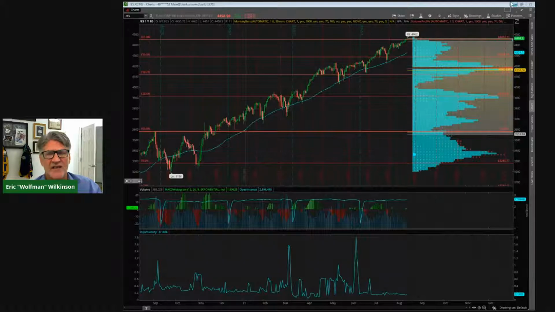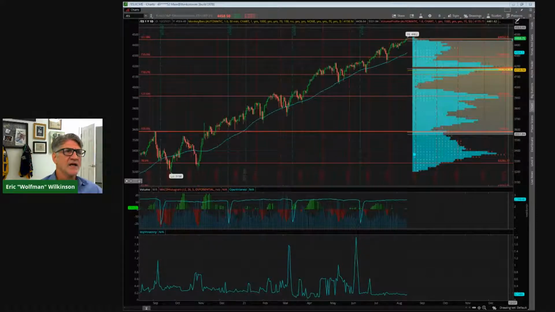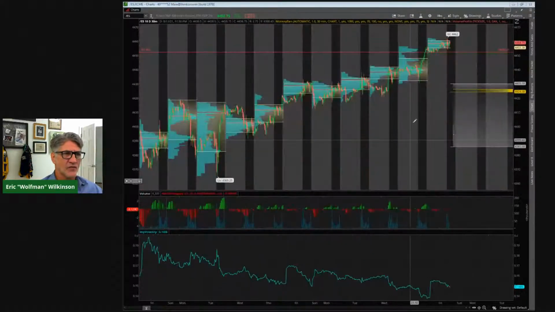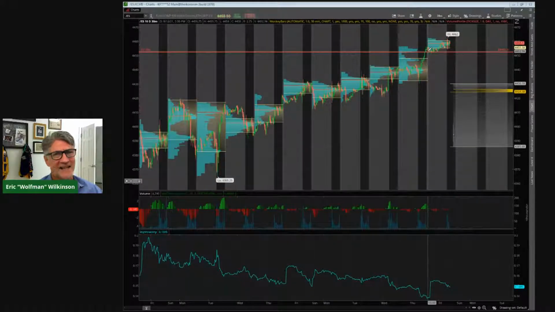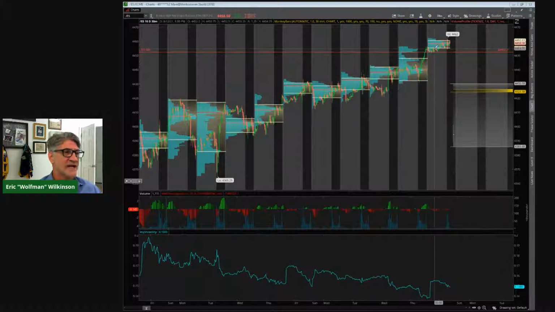Remember I was talking about that. I think the high was 4,444.25. Well, we beat that yesterday as we had a late day strength in the markets. You can see the market just strong almost immediately after I said the risk was to the downside. I still believe that the risk is to the downside. These markets are grinding a little bit higher, but we're not making any incremental moves higher that is making this market look very strong here.